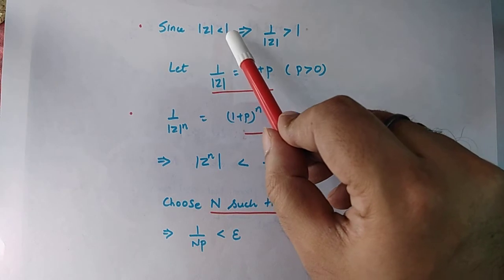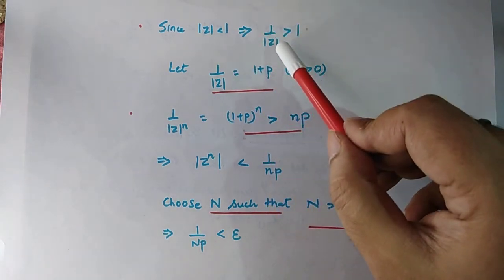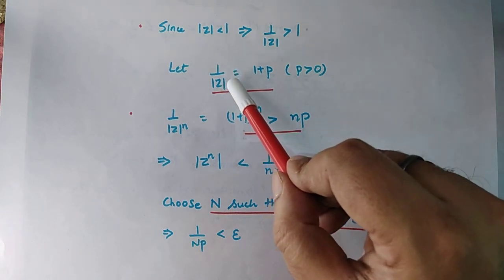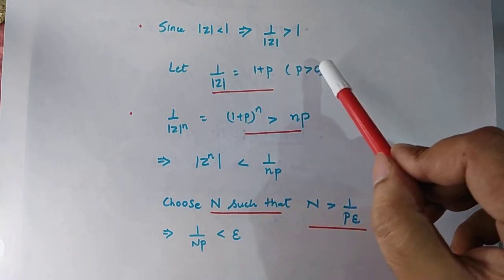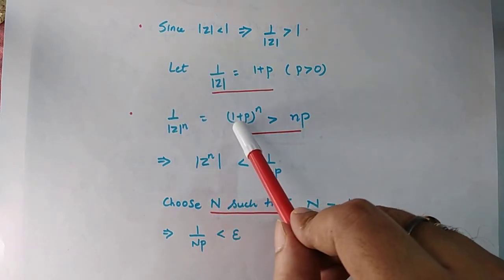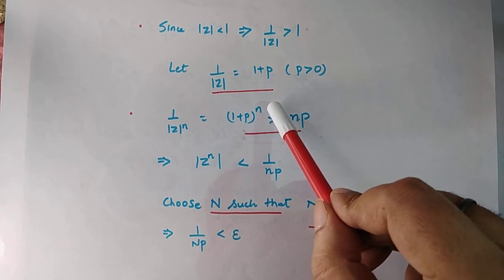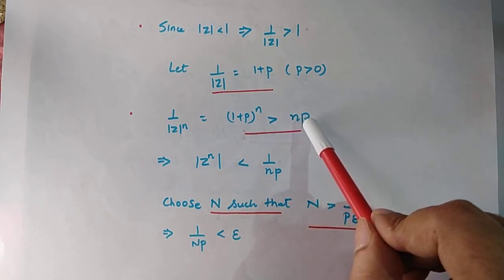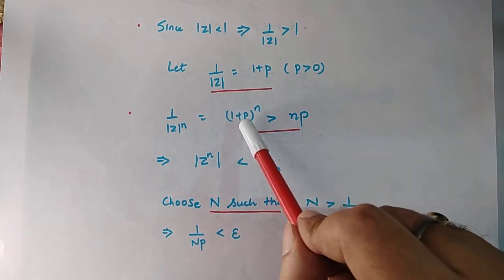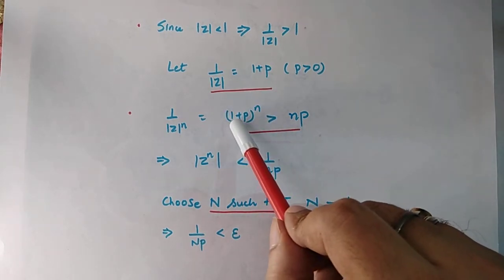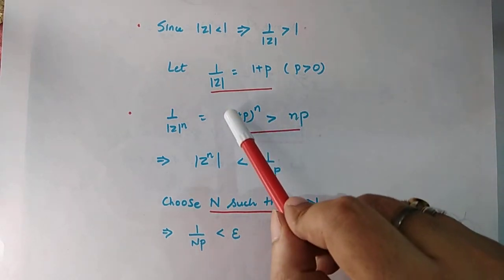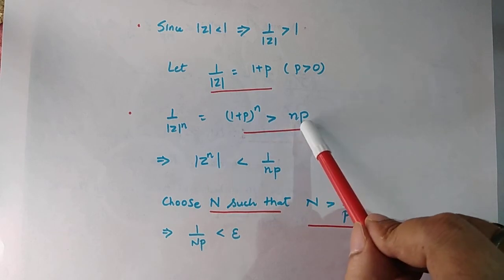Since mod z is less than 1, this implies that 1 by mod z is greater than 1. Let us take 1 by mod z equal to 1 plus p, where p is some positive number. Then (1 by mod z) to the power n is equal to (1 plus p) to the power n, and this is greater than np, which follows directly from the binomial expansion of this term. If you expand this term, the first two terms will be 1 plus np and the remaining terms. So overall, this sum will be greater than np.